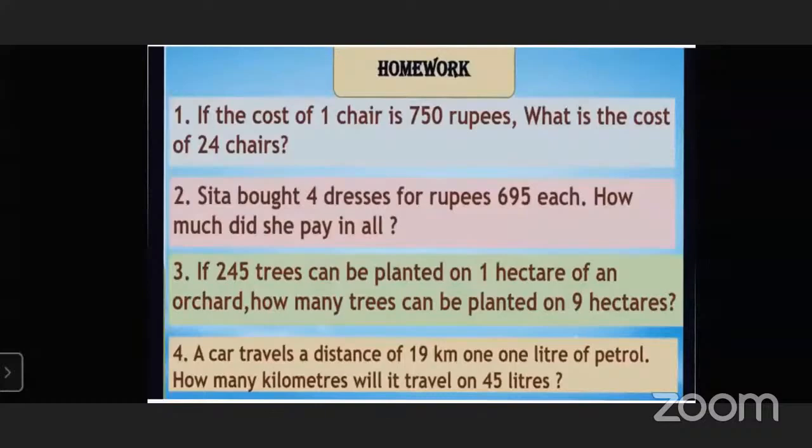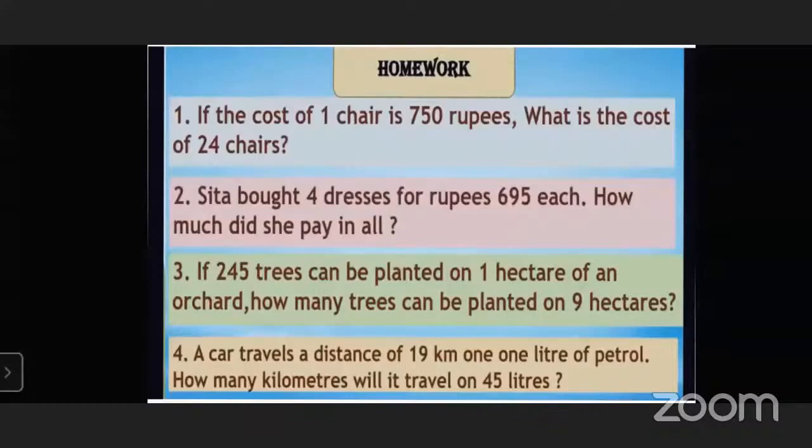Next question. Who will read the next question? If 245 trees can be planted on 1 hectare of an orchard, how many trees can be planted on 9 hectares? So here also we have to multiply 245 by 9.